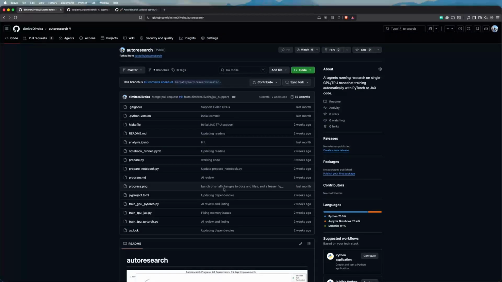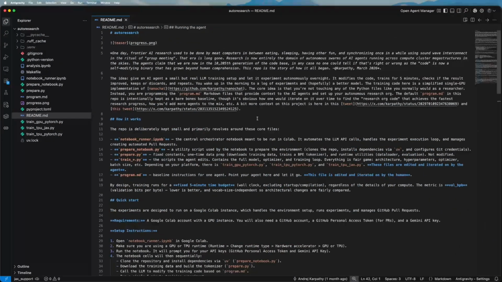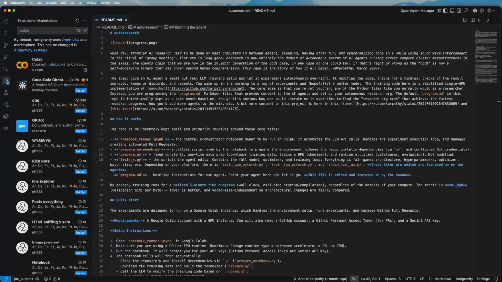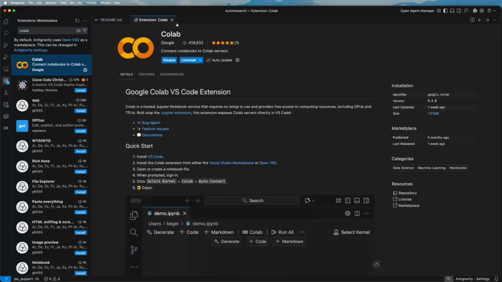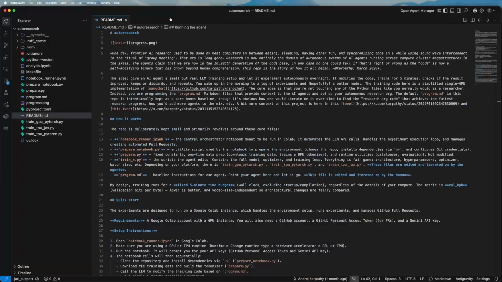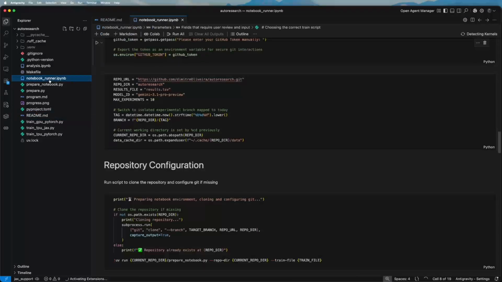And you can see it in execution. Let's swap here to Antigravity. What I will do is that here on Antigravity, or in any VS Code IDE, you can use the Google Colab extension, which I have installed here. If you don't want to run it on an IDE, you can actually run it straight on Google Colab, but I found it to be easier this way. In my case, it's already installed, right? So it's not necessary. So what I will do is go to the main entry point of this experiment, which is the notebook runner.